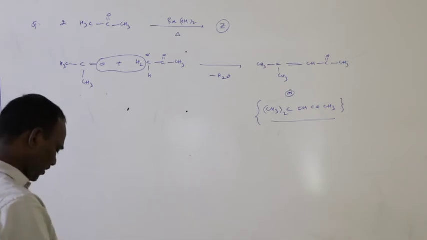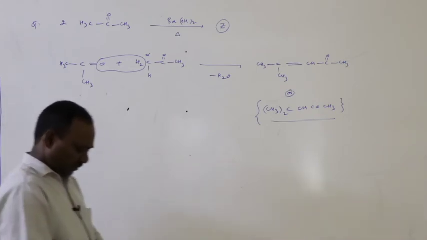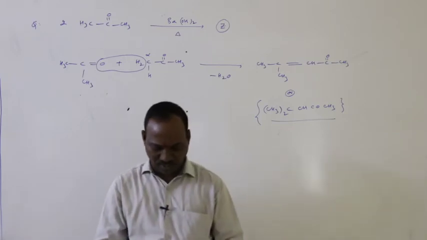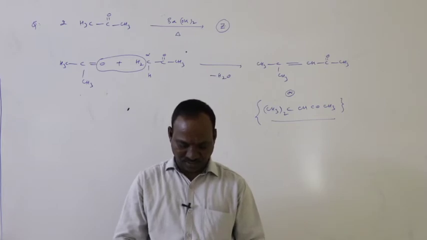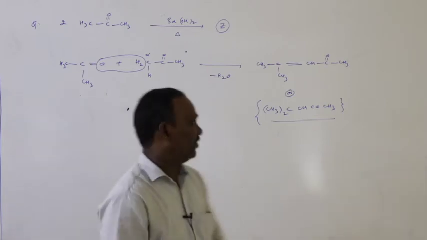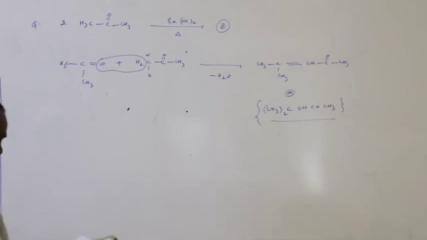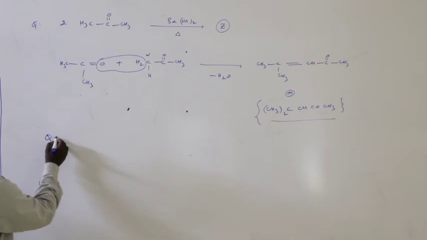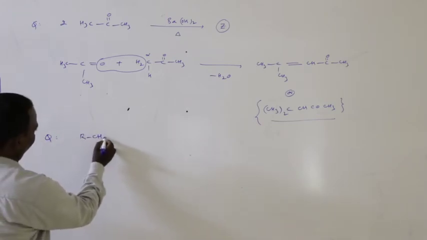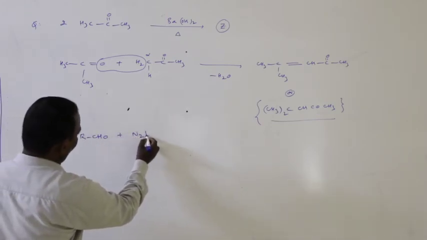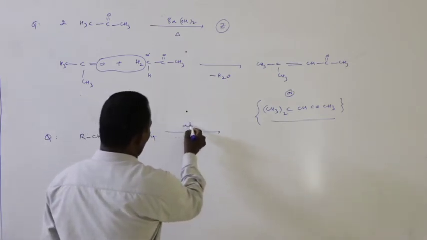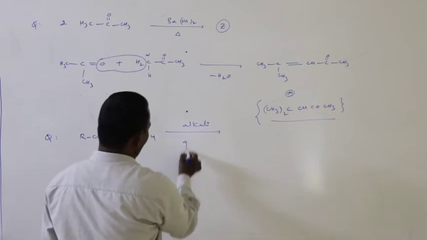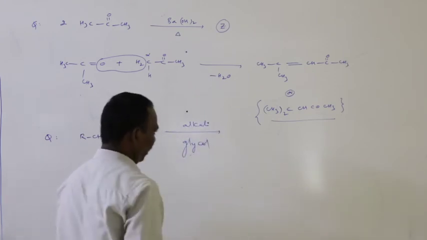important one is, during reduction of aldehyde with hydrazine, alkali and glycol, the first intermediate compound is... Question is, aldehyde with hydrazine, N2H4, in the presence of alkali and glycol.